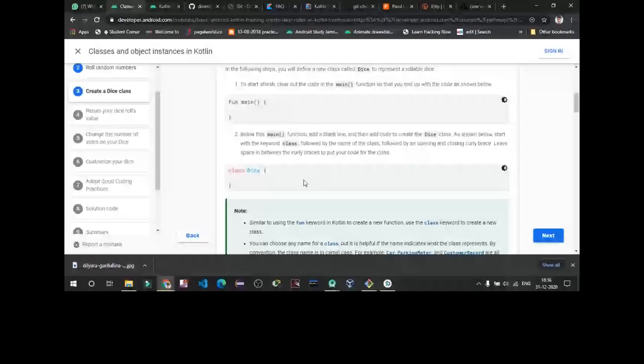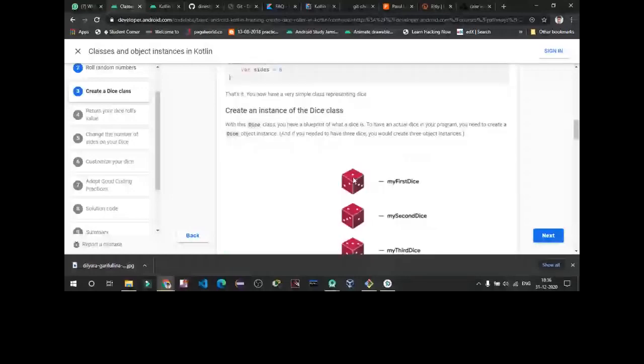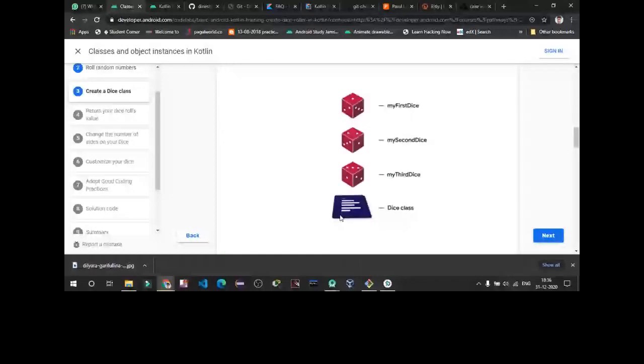Then we are declaring a variable sides. Instead of the class, an object of the class is our first dice, and then second, third. This is the whole dice class, and it has instances like 1, 2, 3, 4, 5, 6. The whole dice class has some object instances.